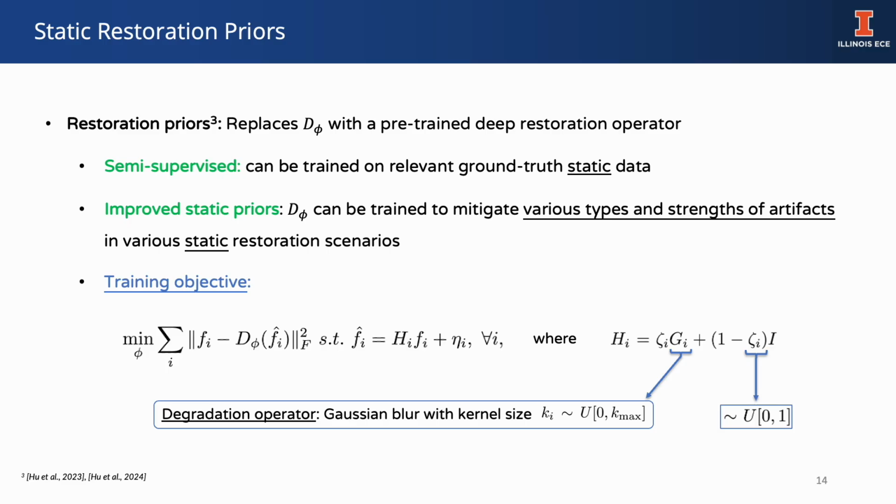In the absence of ground truth dynamic data, we pretrain a restoration operator on static slices of different objects using a randomized Gaussian blur kernel as the degradation operator.